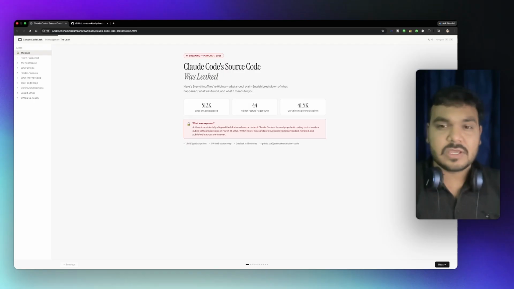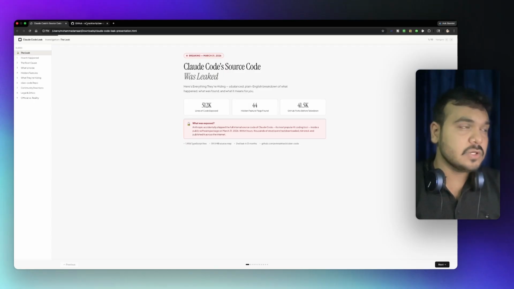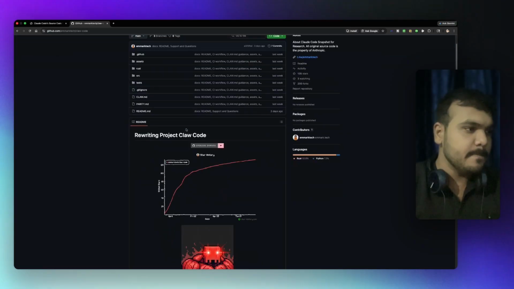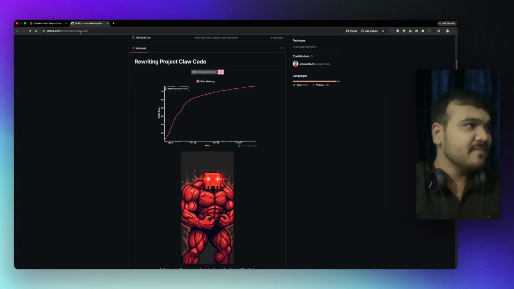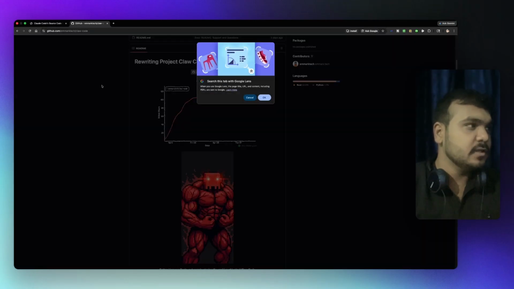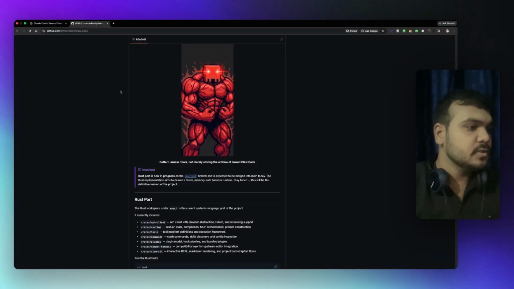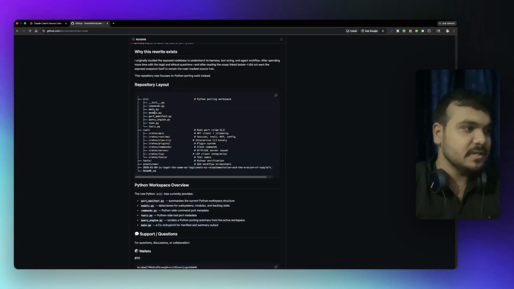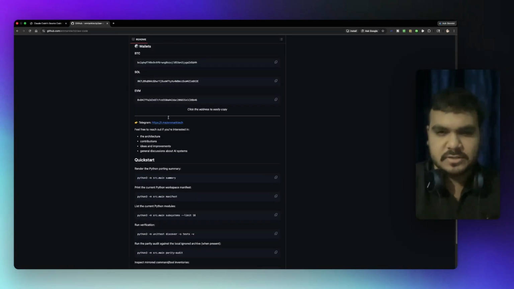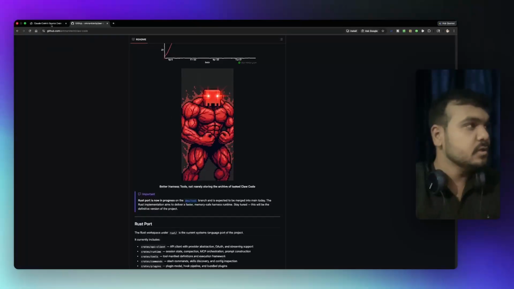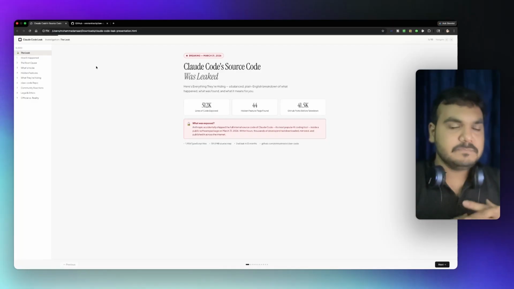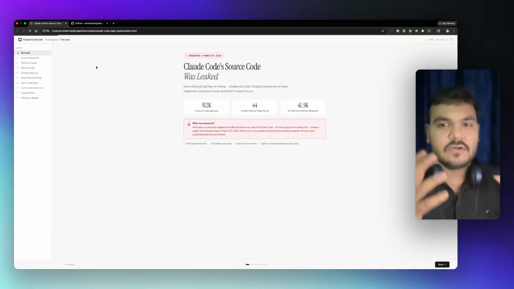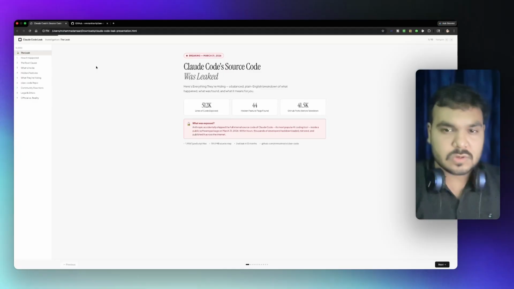Some people in the community are really trying to reverse engineer and rewrite the code, which is this project, Claude Code. You can find it at this link. I will provide the link here as well. This repository provides all of the code and how you can run this on your own local computer. In this video, I'm going to walk you through how it happened, what the root cause was, and what we have found from the source code of Claude Code.